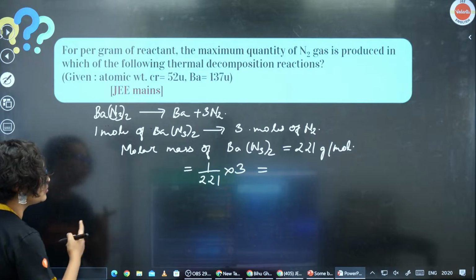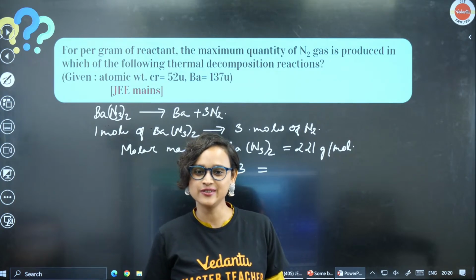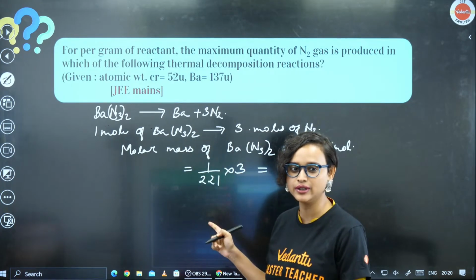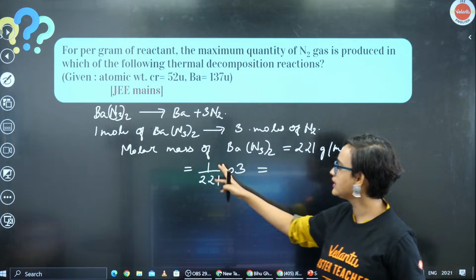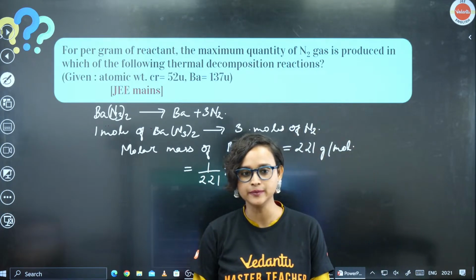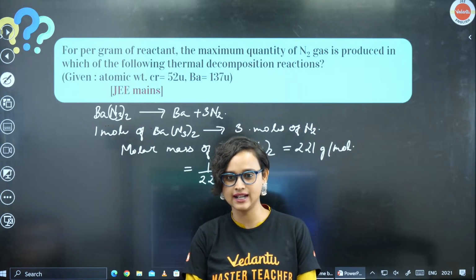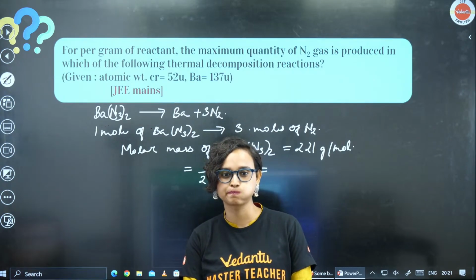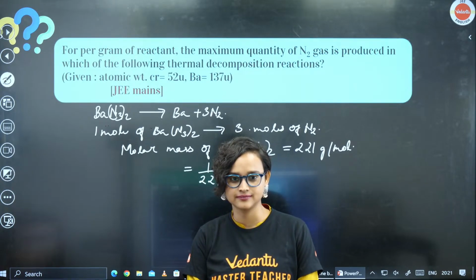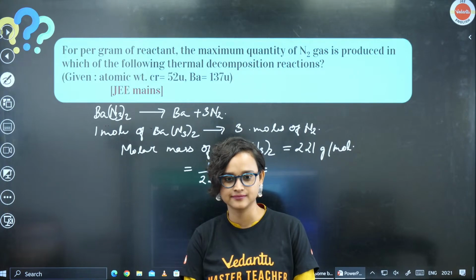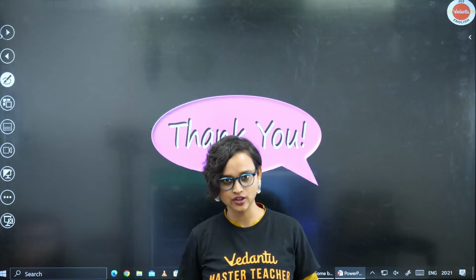But let's try to do (NH4)2Cr2O7. Or will you be able to do it, guys? Shall I give it to you as an assignment? Will you be able to do it now that I've showed you how? Basically you just have to calculate the molar mass and then divide it like this. Will you all be able to do it, if I give it to you as an assignment, or no? Chalo, anyway, I think you do it as an assignment. I'll be giving you the PDF. Try doing it on your own, okay?